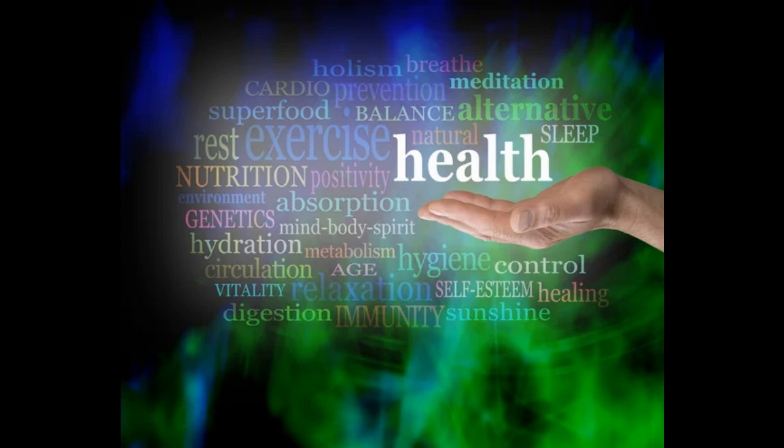Glucose spikes, or rapid increases in blood sugar levels, can have several detrimental effects on cellular health, contributing to the cellular changes associated with aging and disease. Here's how glucose spikes impact cells. 1. Oxidative stress. Reactive oxygen species, ROS.